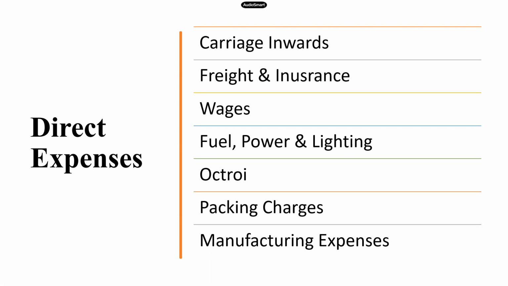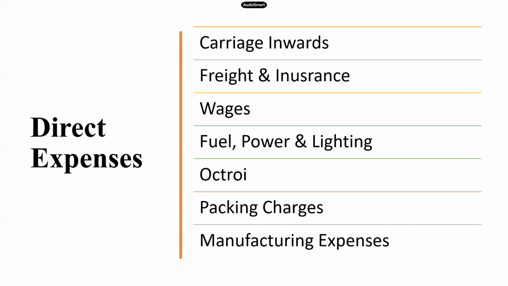Now next, coming to the wages part. In case of wages, we have two important things. One is called wages and the next one is called salaries. Wages are paid to the laborers or the workers who work in the factory premises. Salaries are paid to the staff who work in the office or the admin area. So wages are all direct expenses which are debited to the trading account, whereas salaries are all indirect expenses which are debited to the P&L account.